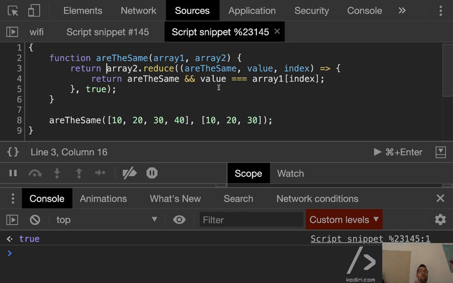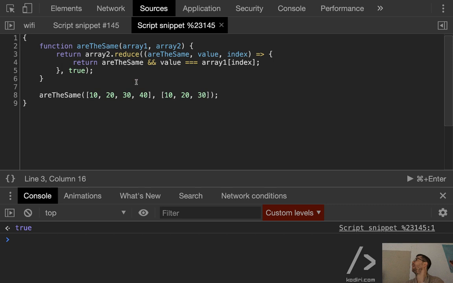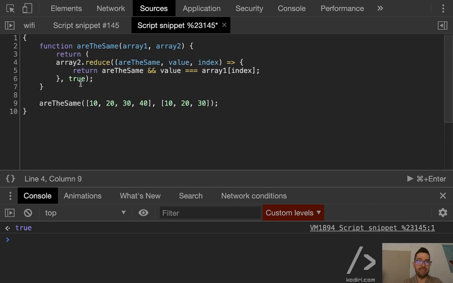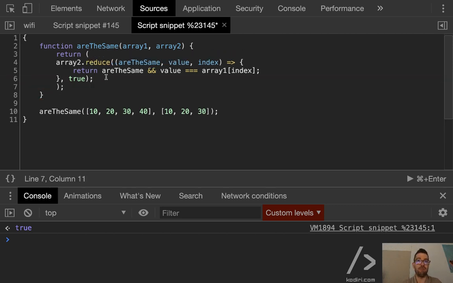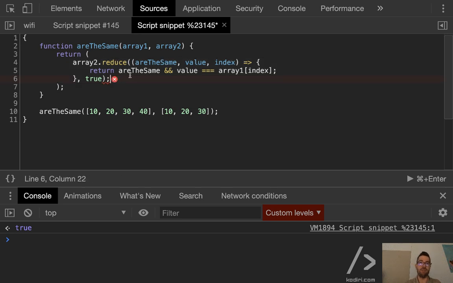What we will do is, first of all, compare the length of the arrays. If the arrays have different length, different size, they are different. Only if they have the same number of elements, they could be the same or not. But if they have a different number of elements, they are radically different. So, easy peasy. Look, let me add some parentheses. Remember, guys, look after readability, yeah, all these sort of things.